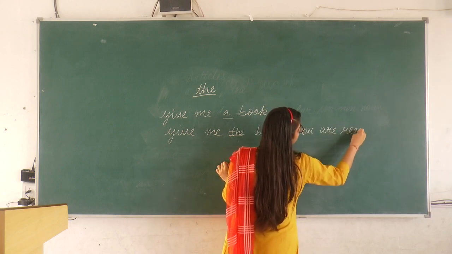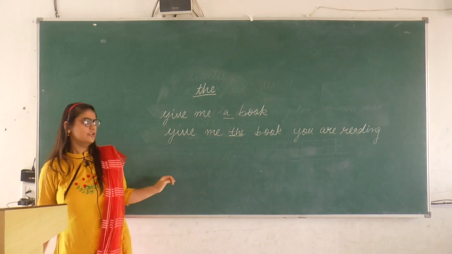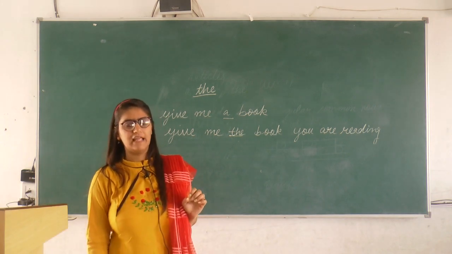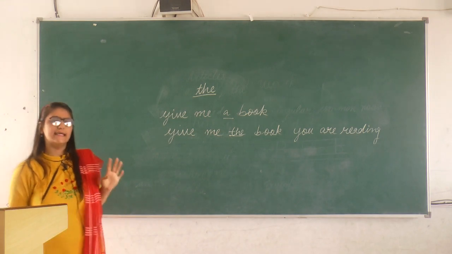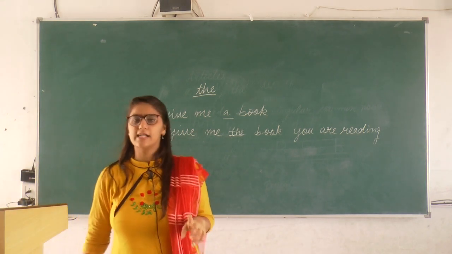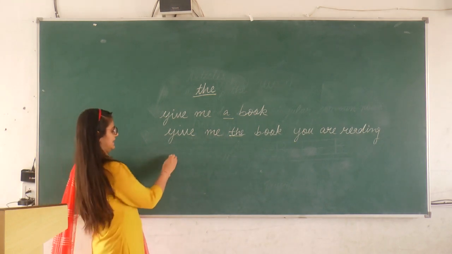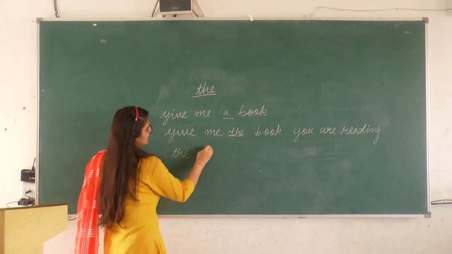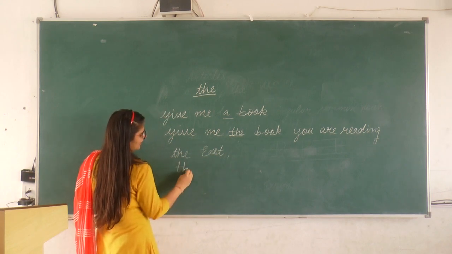So this is the first rule to use the article the. Now the second rule is that whenever we talk about the directions, we have 4 directions: east, west, north and south, we use the article. For example, the east, the west, the north, the south.